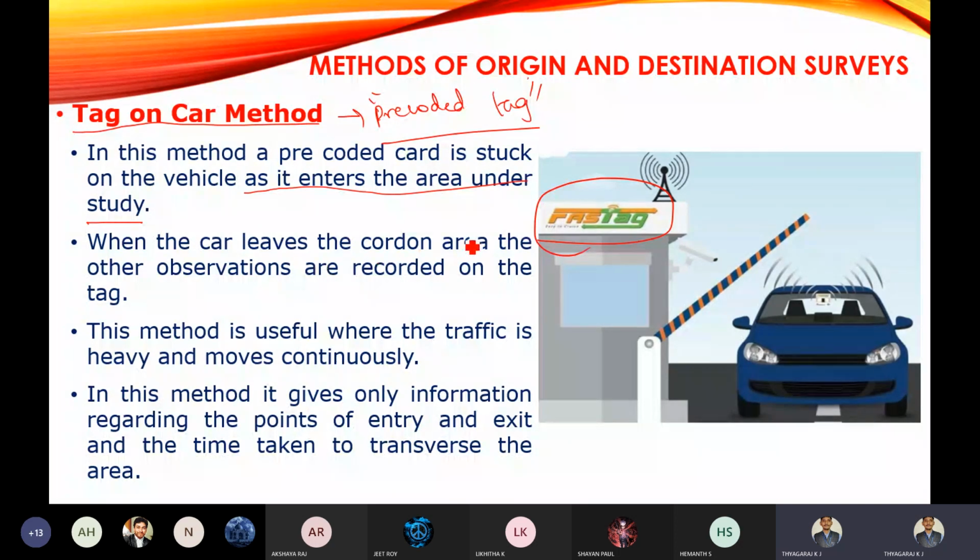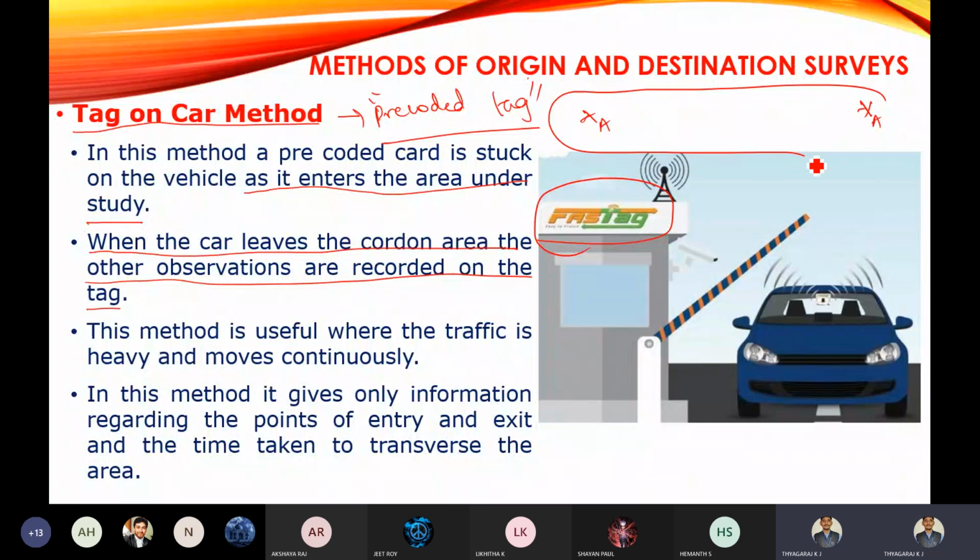Whenever you reach the control points, it will automatically record the data. When the car leaves the cordon area, the other observations are recorded on the tag. Whenever you are leaving that area, you have to return that card. For example, we will be moving from A to B, and this is our study area. At the entry point, they issue the tag, and at the exit point, they take out the tag and record the data.